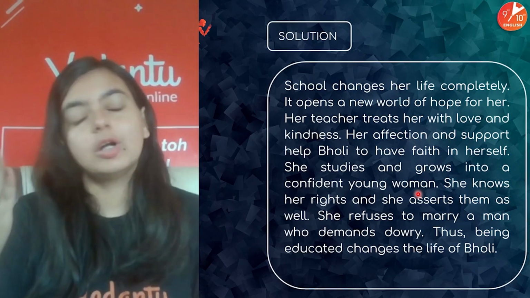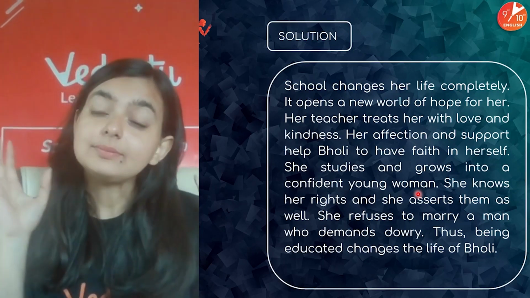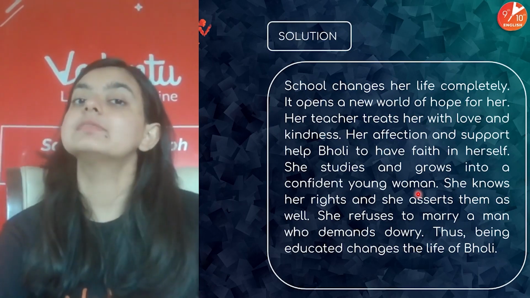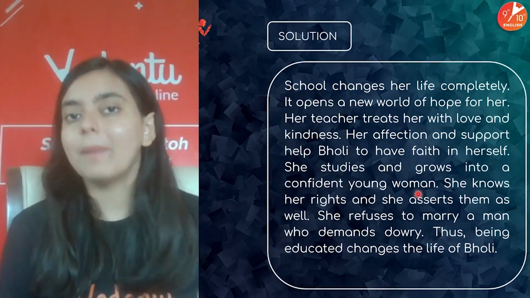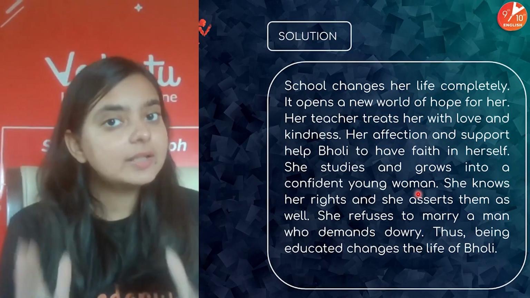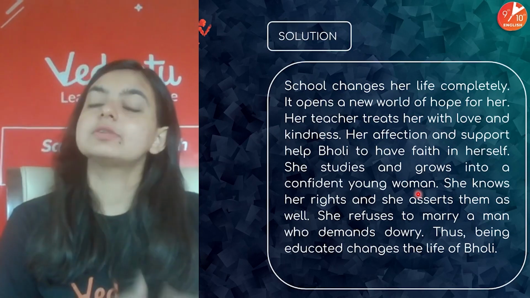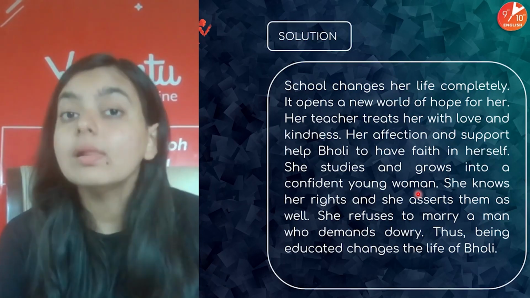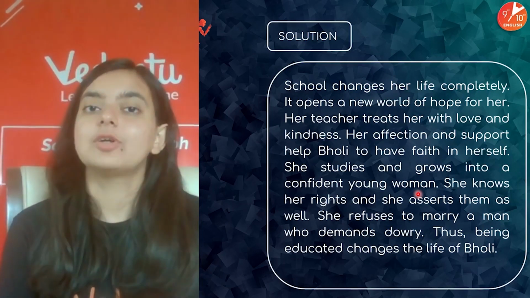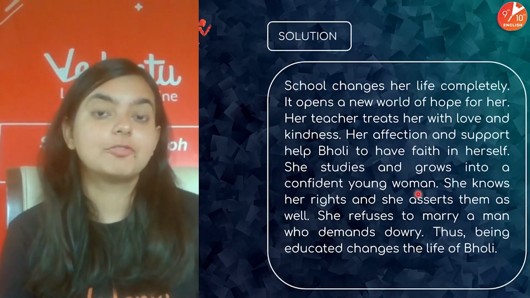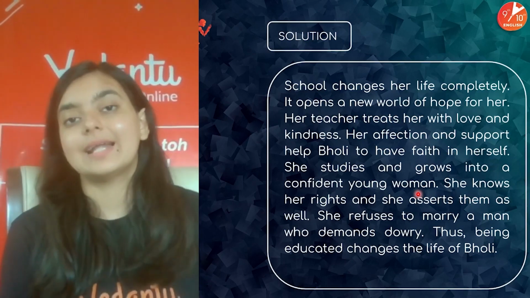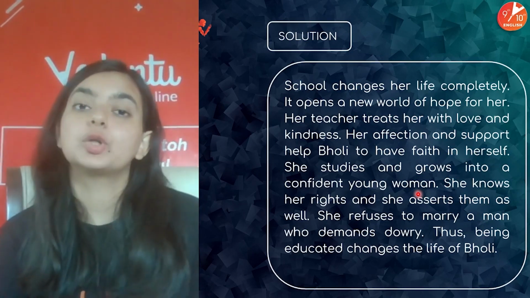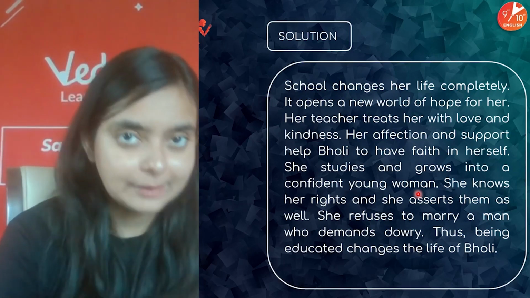And later on, what did she say at the end? What would she be doing throughout her life? She would be teaching in the same school from where she has learned so much. So it is not just limited to her life alone. Now it is going to stretch to a larger extent, and it is going to encapsulate all the girls. It is making an impact in the lives of other girls as well, so that she comes a step closer to ending the social evil of dowry.